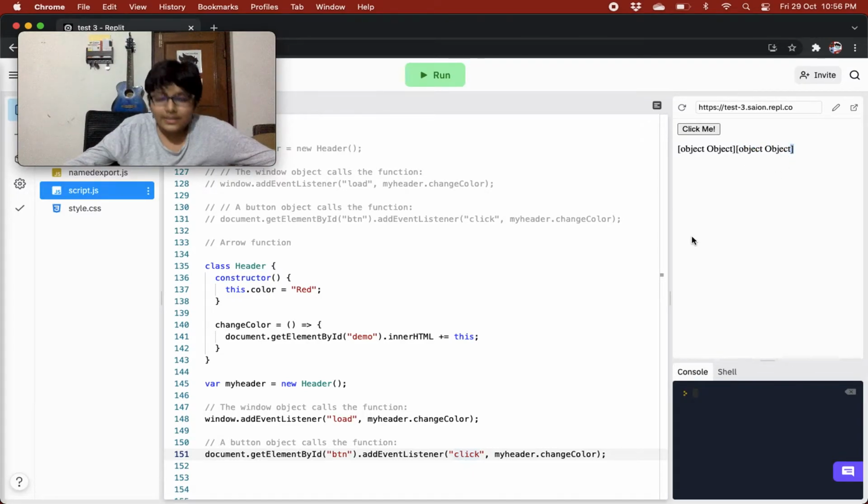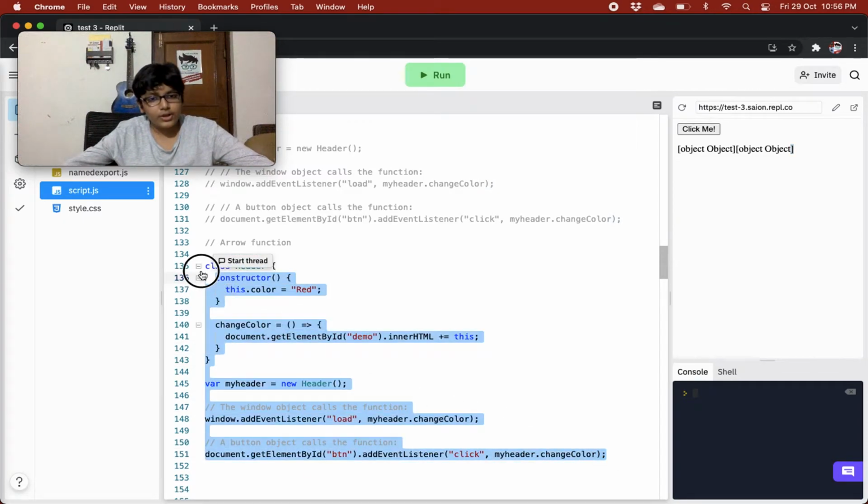That indicates that this is referring to our own object, that is my header, and it only defines the method change color, right?